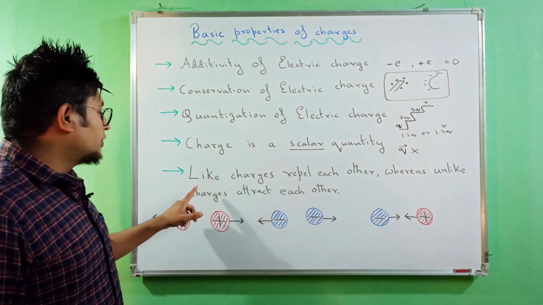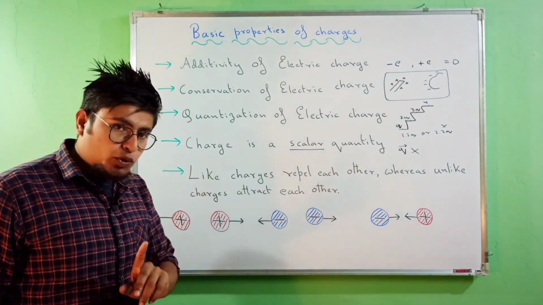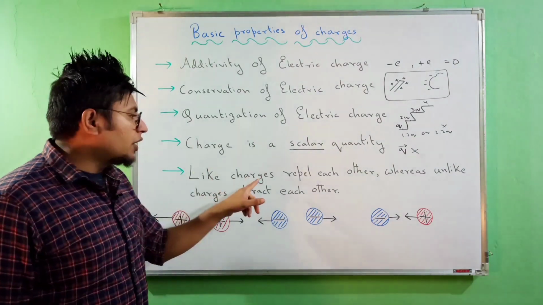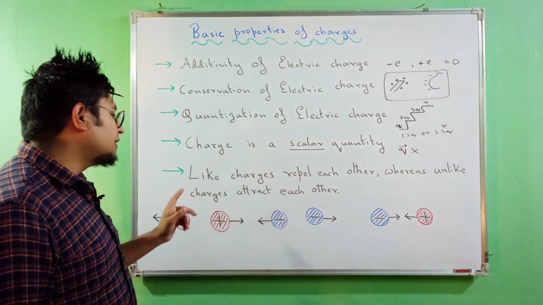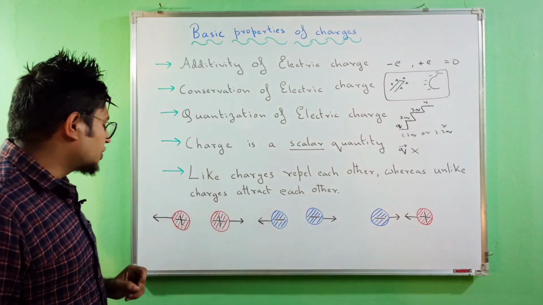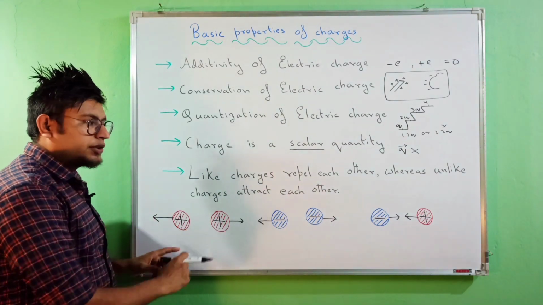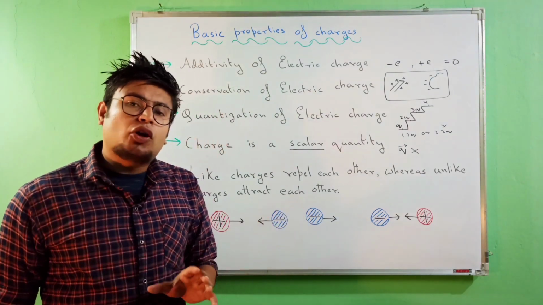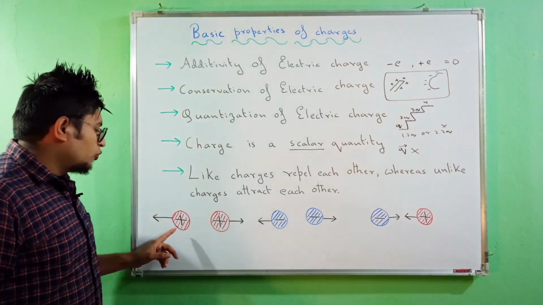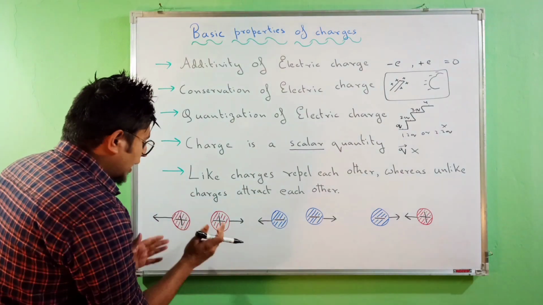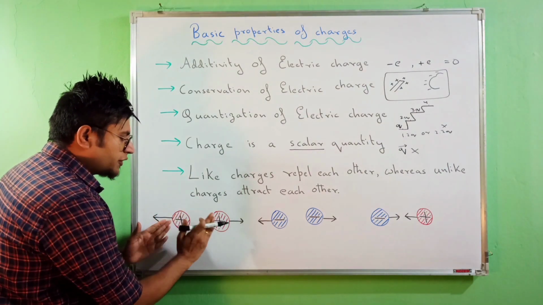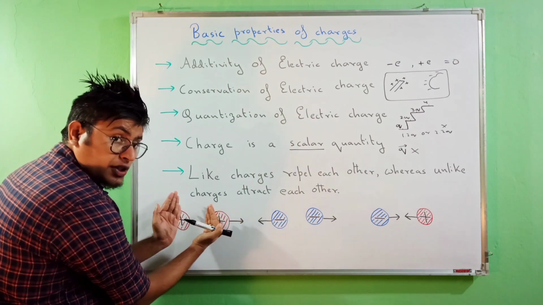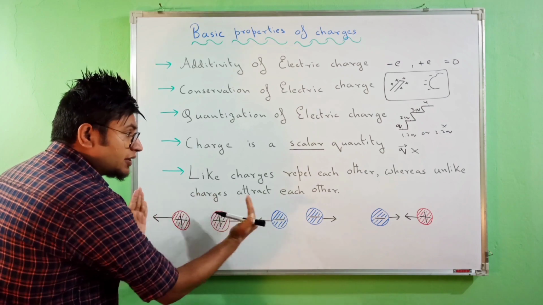And then this is the most important thing in the properties of charges, that is, like charges repel each other, whereas unlike charges attract each other. In this case, the red ones are the symbol of a positive charge, the blue ones are the symbol of a negative charge. If I have like charges, for example, one positive charge and one positive charge, when you bring these two positive charges close to each other, they are going to repel each other.